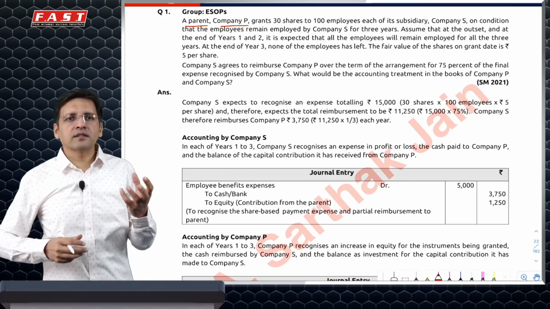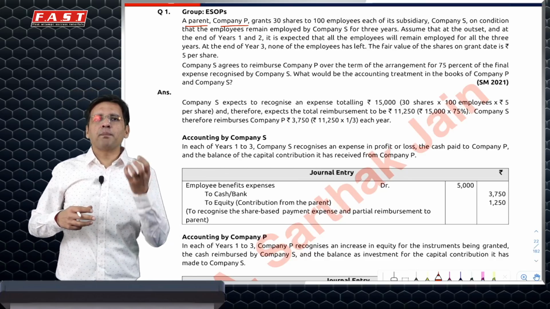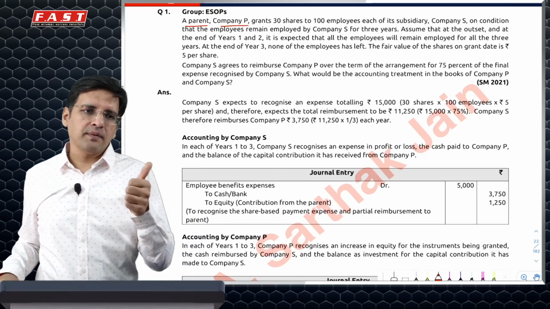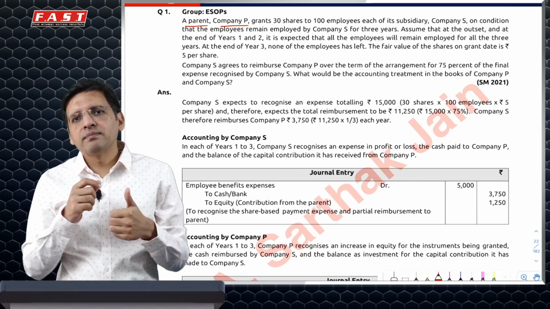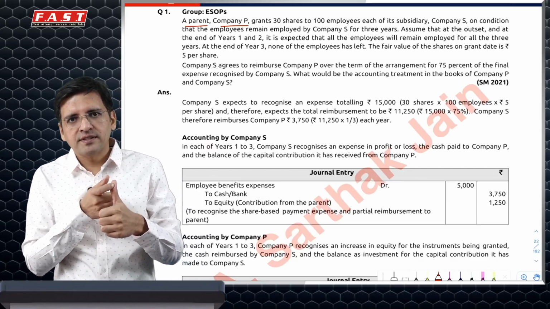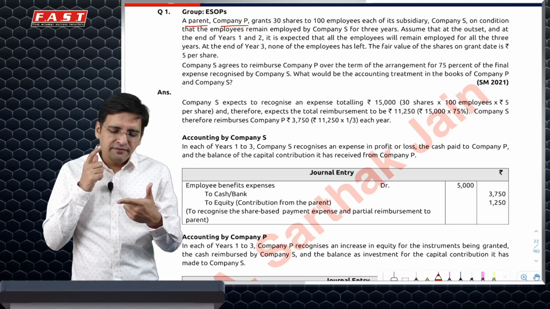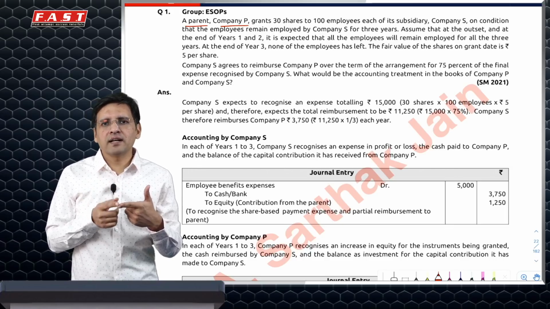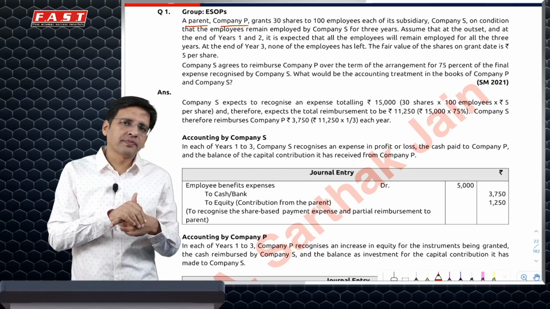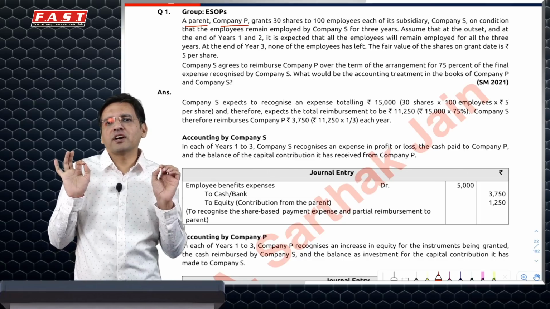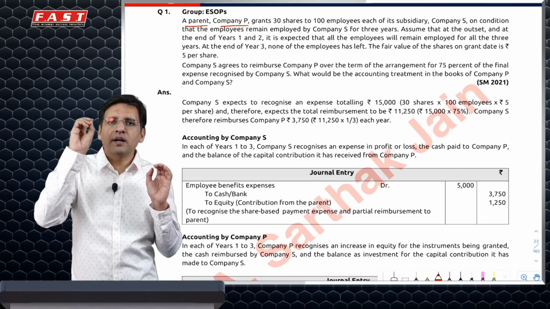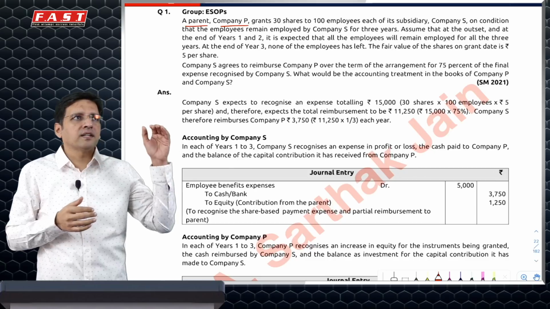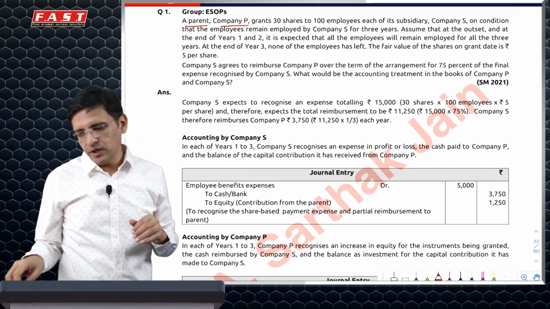Remember, whenever there is a question where the parent gives ESOP of the parent company to employees of its subsidiary, remember two things. One, employee cost would be recognized in the books of the company where the employee is giving the service. Two, if that company is not giving the ESOP, somebody else is giving, then definitely that company would be paying some money to the other company. If it is not, then we will consider that the parent is putting money into the subsidiary out of its own pocket, or benefiting or helping the subsidiary out of its own pocket. So parent will recognize an investment, subsidiary will credit it to equity.